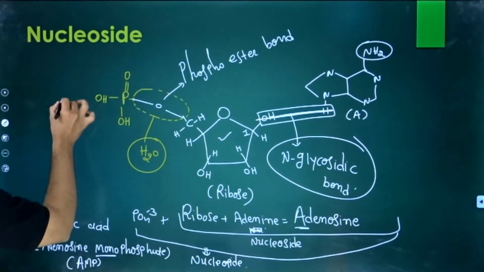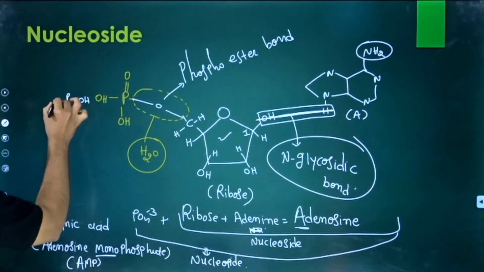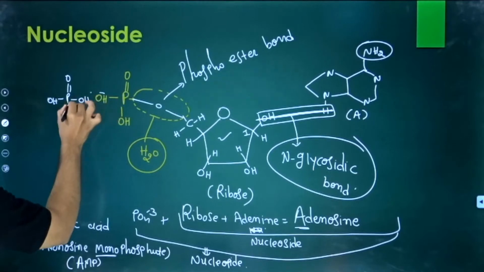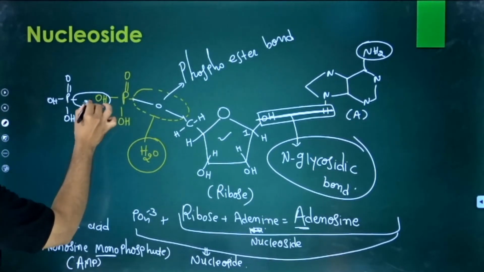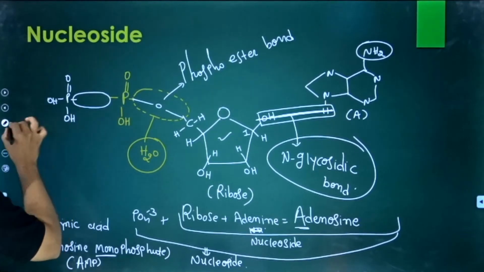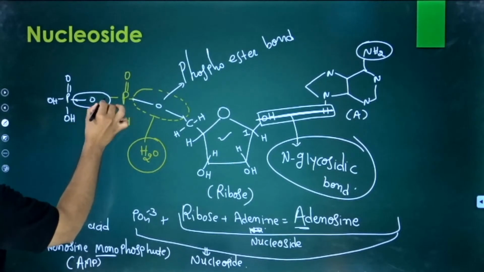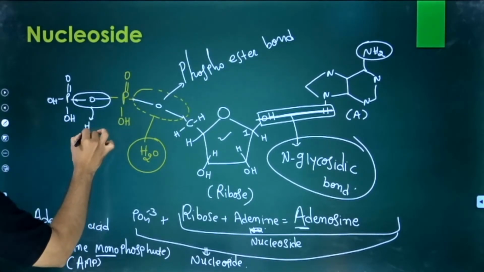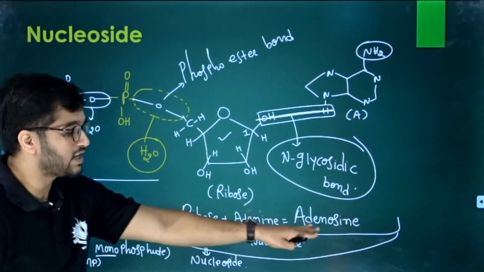What happens if I put another phosphate at this place, like this? Okay. There is attraction in between these two OH. So that will lead to what? That will lead to another H2O molecule liberation. If another oxygen is liberated from here, another ester bond forms, right? And it results in what? Adenosine diphosphate. See, because we have adenosine.